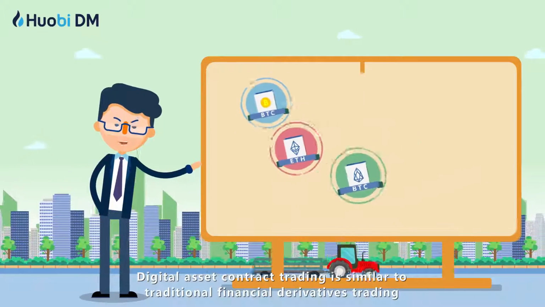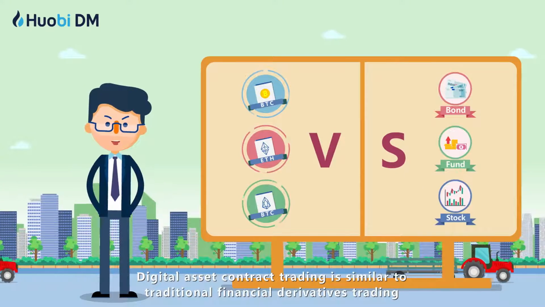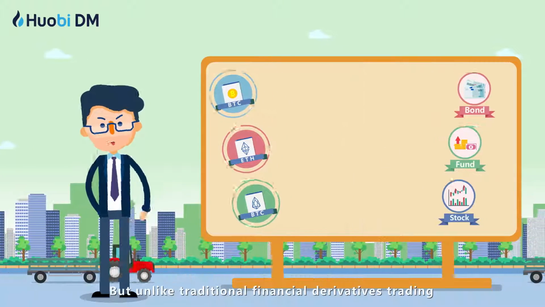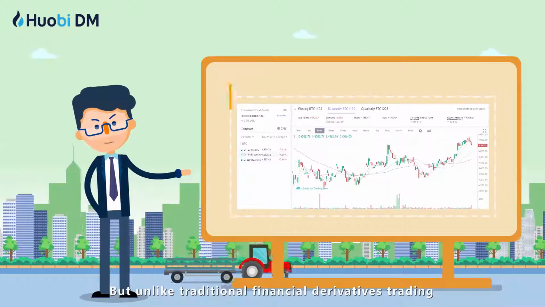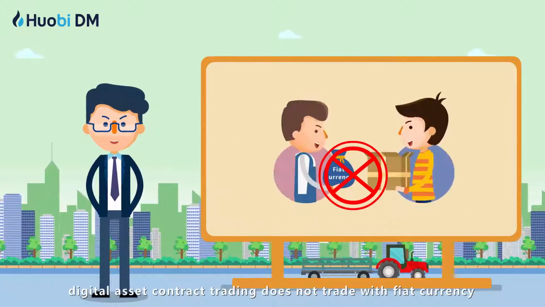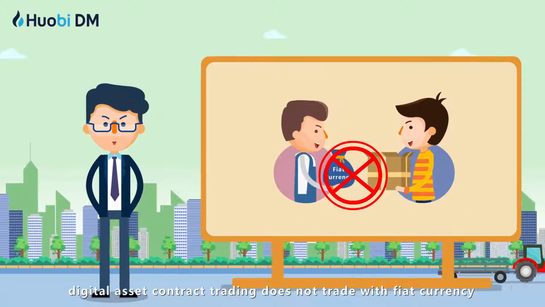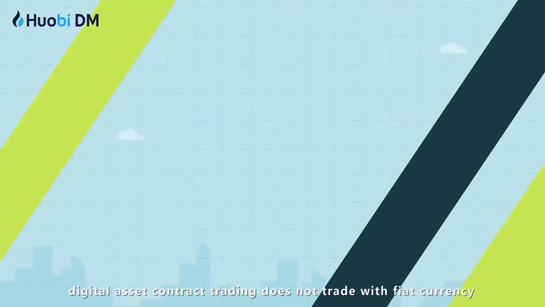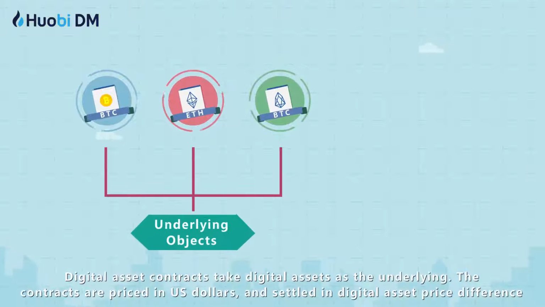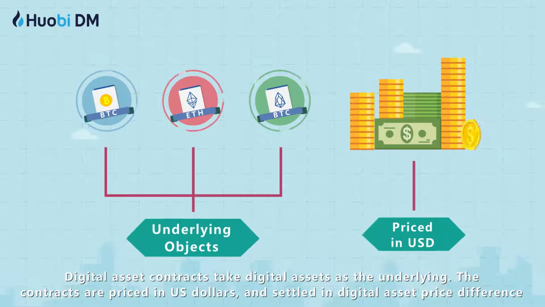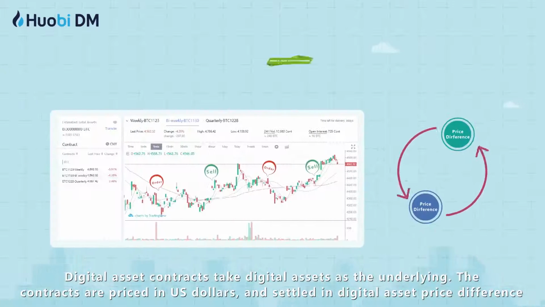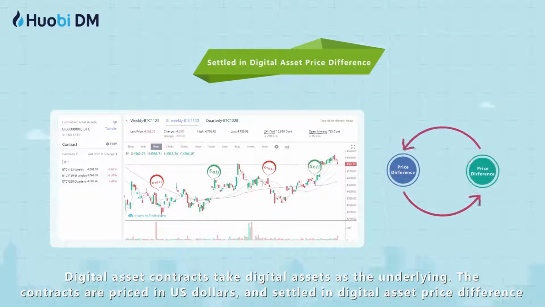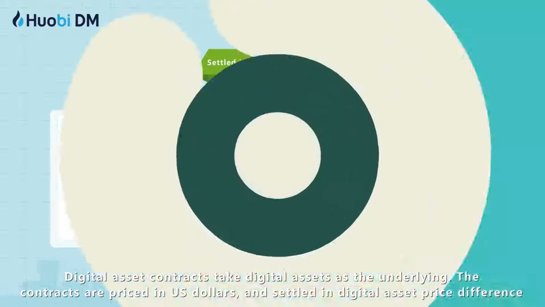Digital asset contract trading is similar to traditional financial derivatives trading. But unlike traditional financial derivatives trading, digital asset contract trading does not trade with fiat currency. Digital asset contracts take digital assets as the underlying. The contracts are priced in US dollars and settled in digital asset price difference.